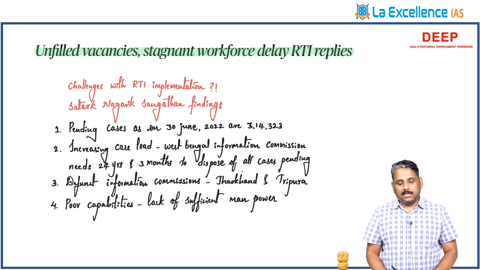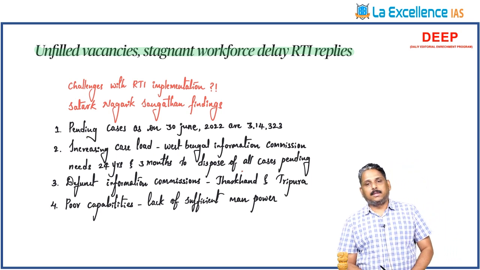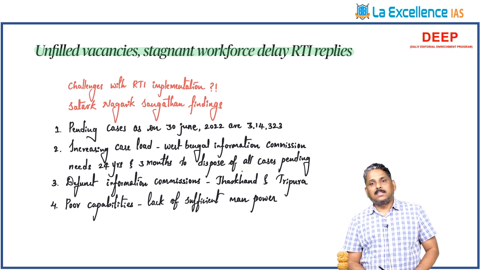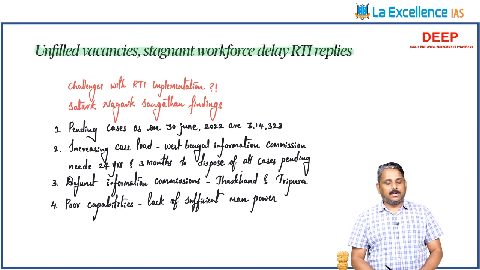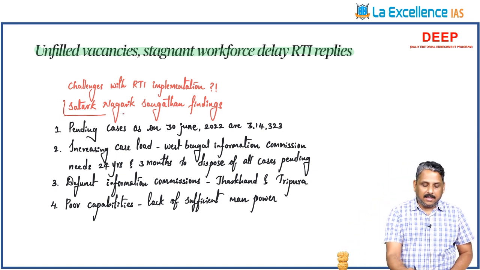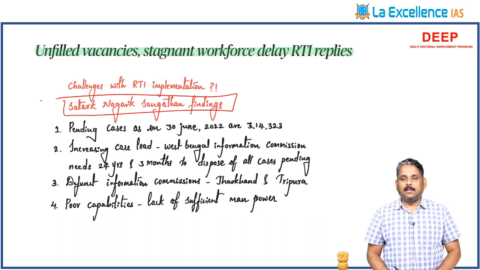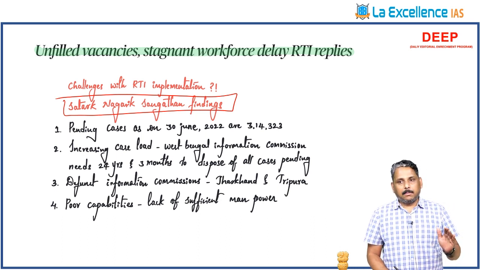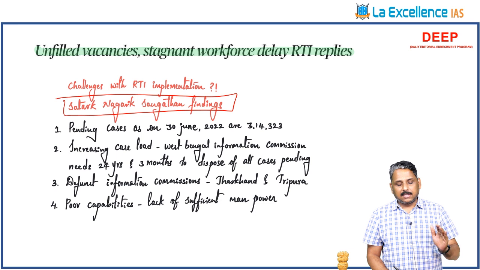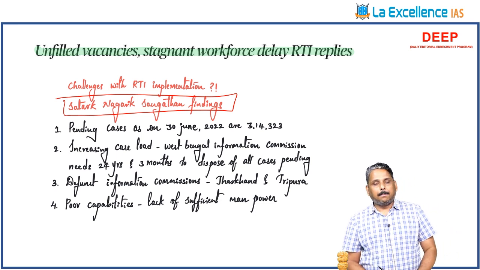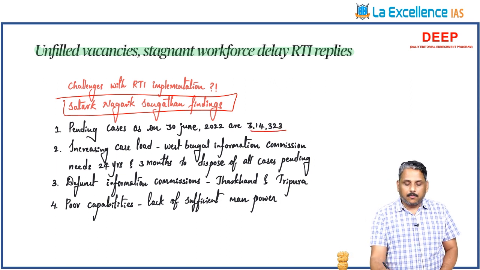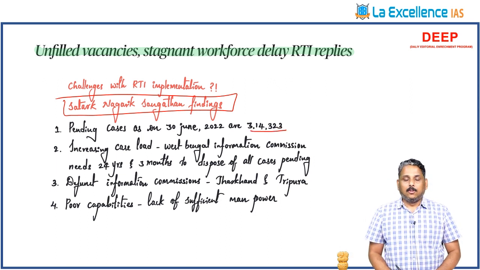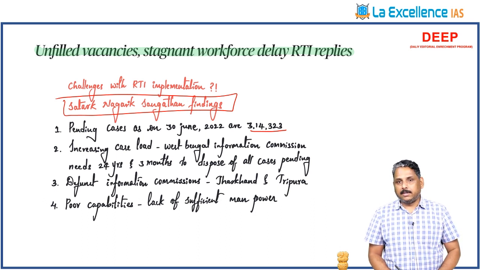Unfilled vacancies, stagnant workforce, delay in RTI replies. You can use this in the transparency chapter or RTI chapter. What are the major problems of RTI in India? In this case, there is a case study, the Satarak Nagarik Sangatan findings. The organization name, again I am stating, Satarak Nagarik Sangatan. What it says is the pending cases as on 30th June 2022 are 3,14,323. So that is huge. Pendency is the major problem in the working of the RTI Act.